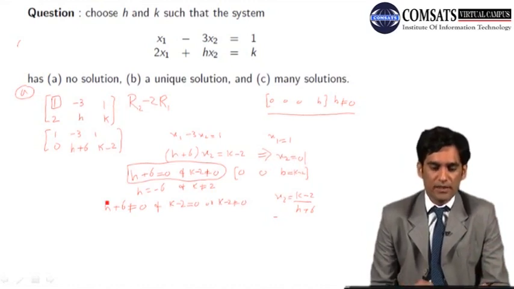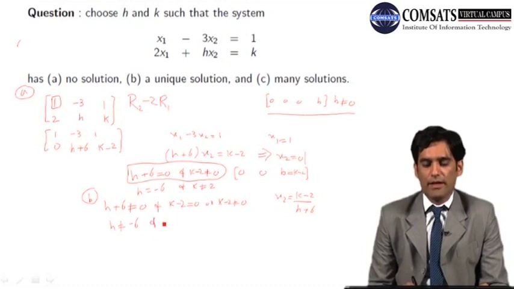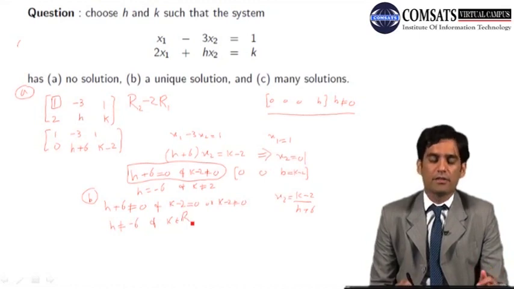So for the second case, part B, the answer should be h should not equal minus 6 and k could be any real number. It doesn't matter. k belongs to R, any real number.